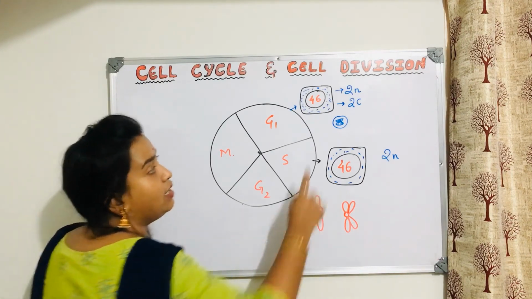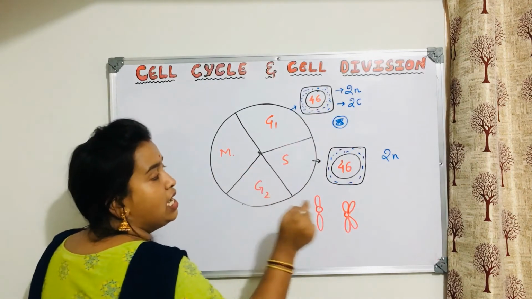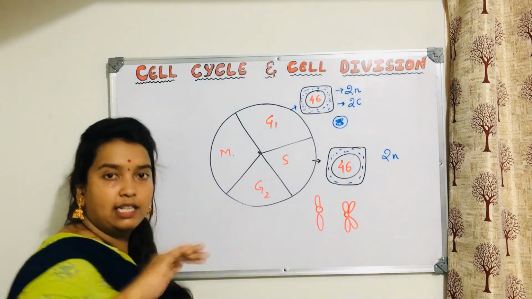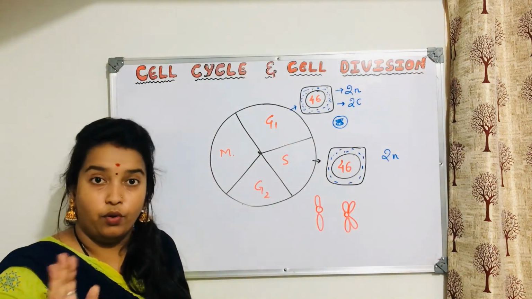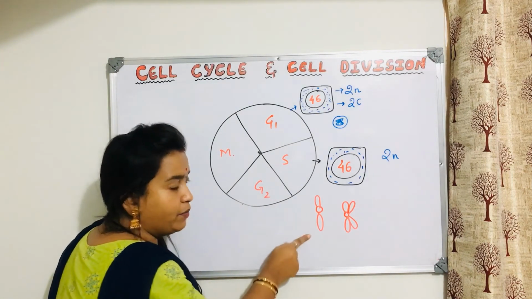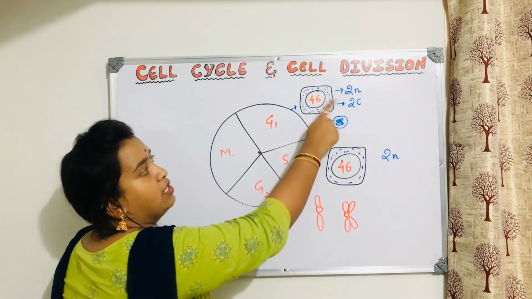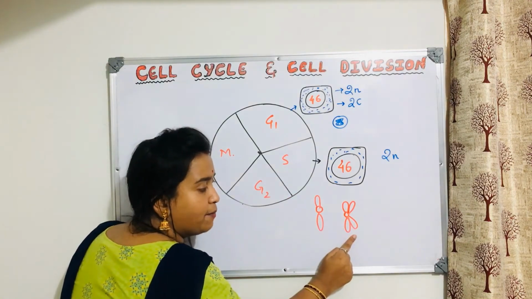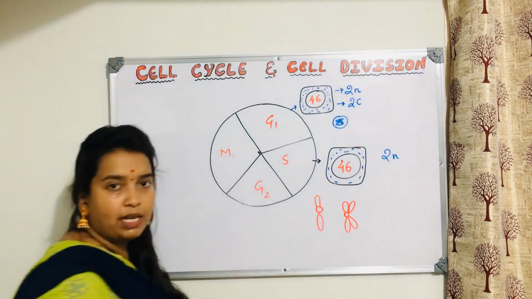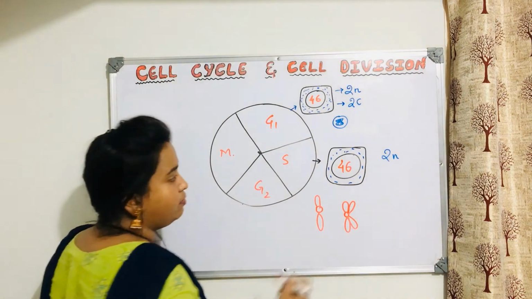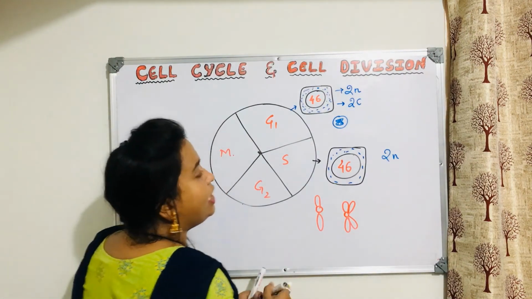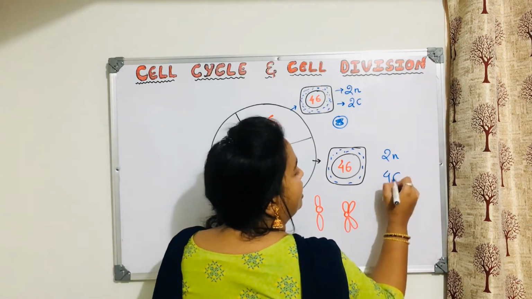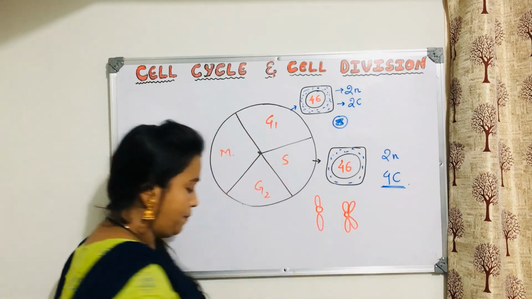Then what will be the content of DNA? Here it was 2C. Is it the same? No. Sorry, this was 2C because this is from this cell. Now it has become like this, and another extra copy is there. So the content of DNA has increased to 4C.